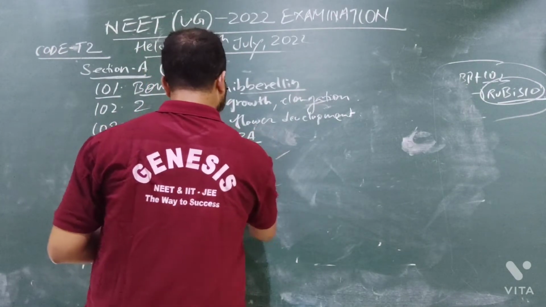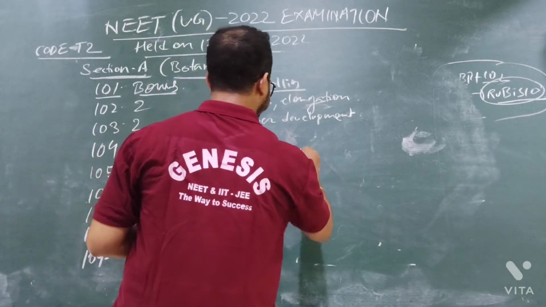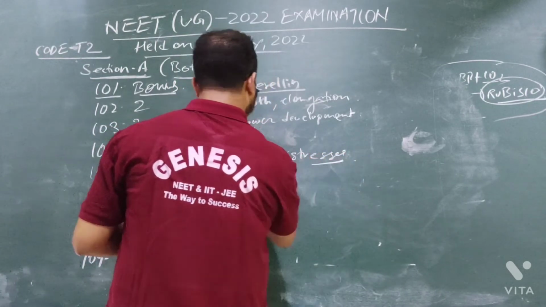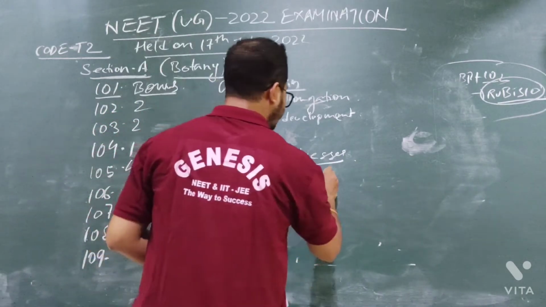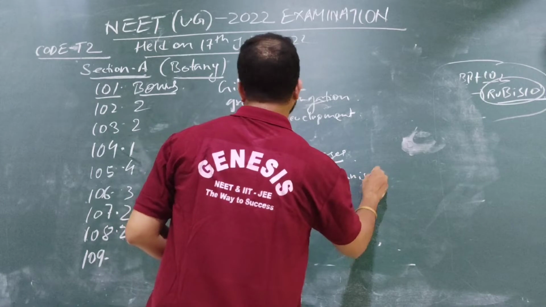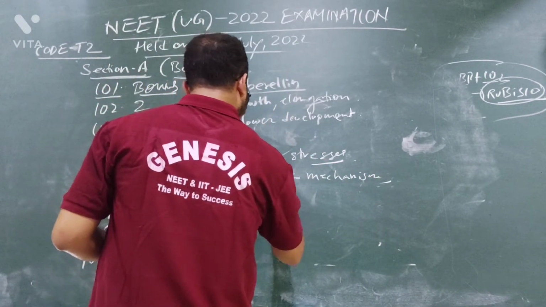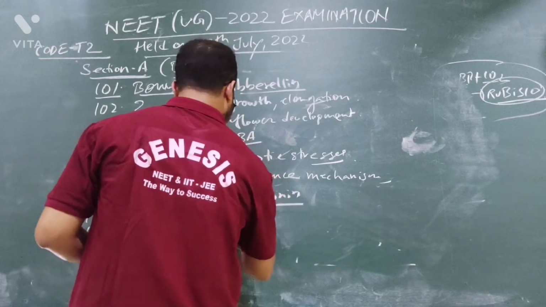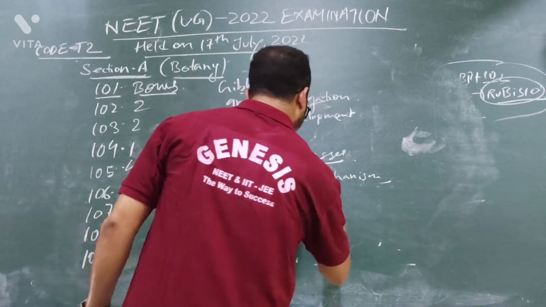Its function is abiotic stress. It will protect the plant from abiotic stresses. It will provide the plant's defense mechanism. Next is cytokinin. Cytokinin is an antagonist to auxin.